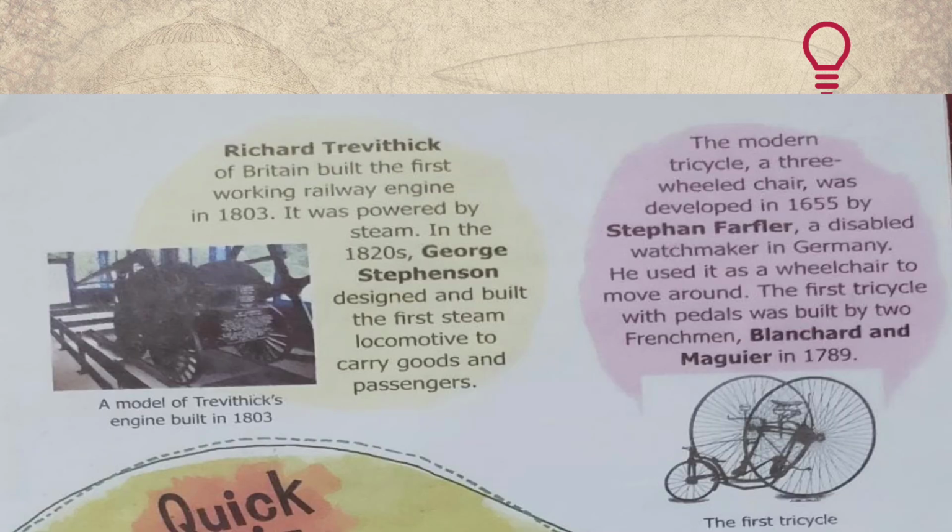Now moving to the next one, Richard Trevithick. Richard Trevithick, a Briton, built the first working railway engine, right? Who had invented the first working railway engine? You all can see in the picture here, tracks are here, a small engine is there, and it's the first small working railway engine, and it was powered by steam. It was built in 1803.